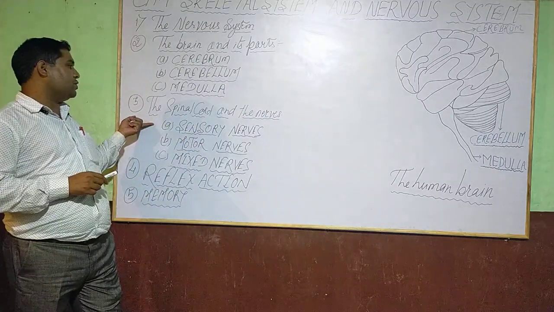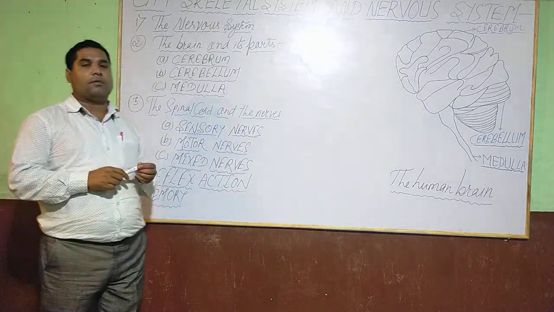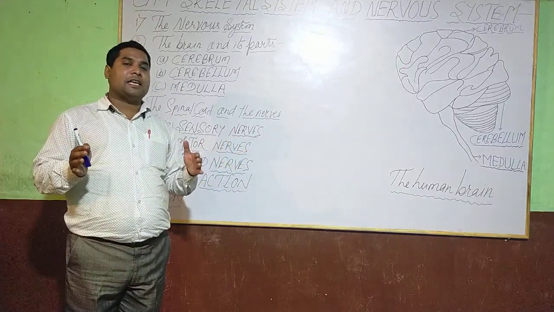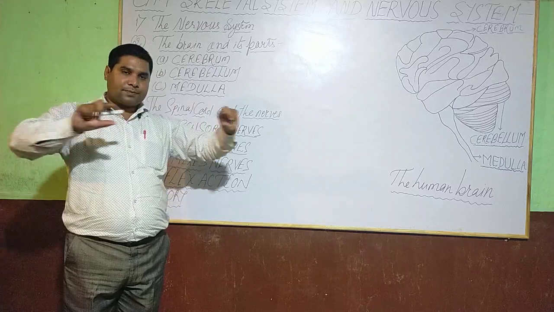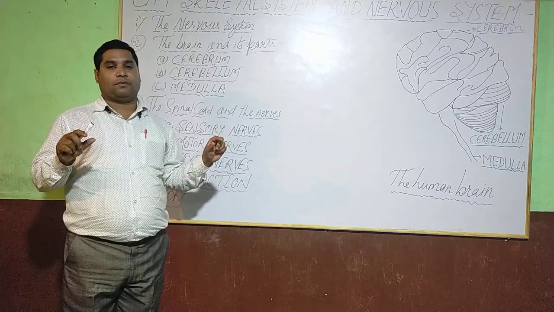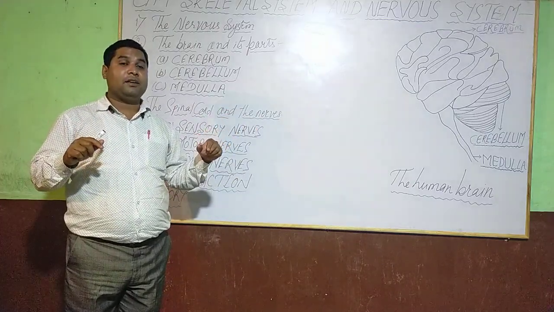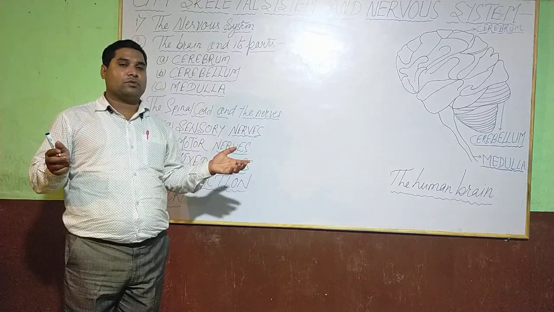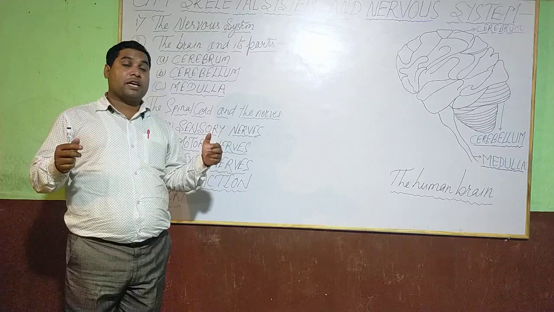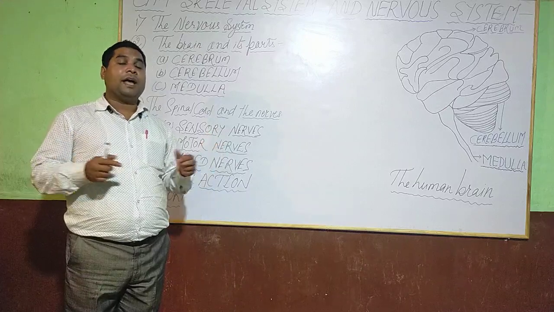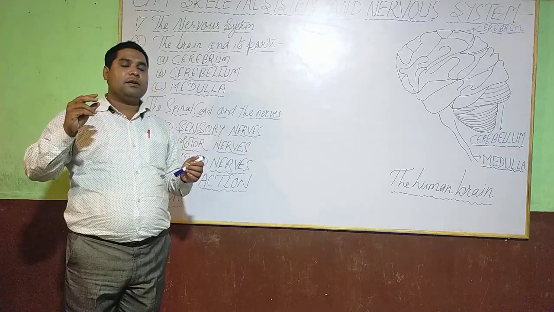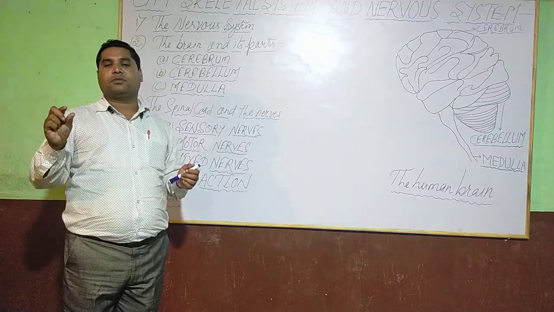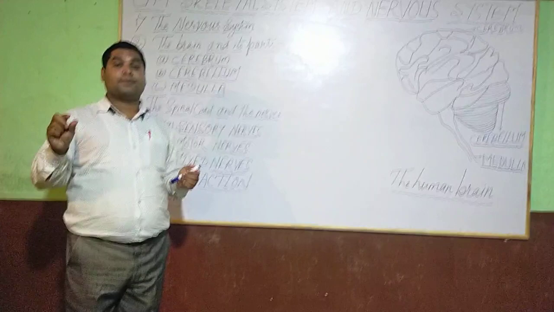Next I am going to explain to you about the spinal cord and the nerves. How can we define the spinal cord? The spinal cord is a long, thick bundle of nerves protected by the vertebral column. What is the vertebral column? The backbone. The backbone is used to protect our spinal cord, and the backbone is made up of 33 small bones known as vertebrae.